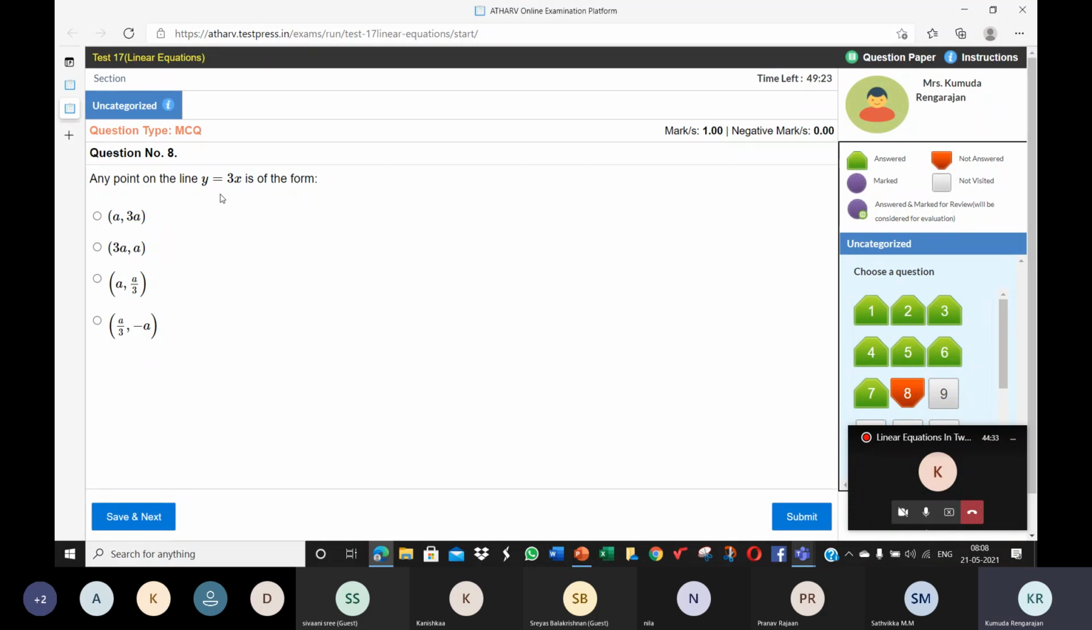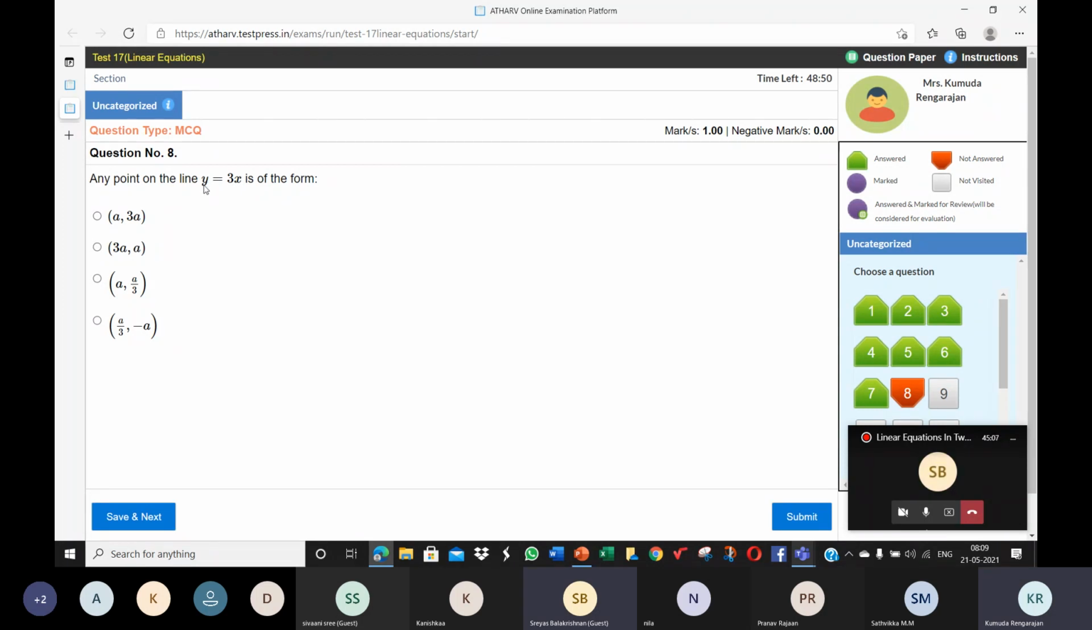Any point on the line y is equal to 3x is of the form. So what you see here, the y coordinate is 3 times the x coordinate. Y is equal to 3x. Just read this once or twice slowly. Y, that is the y coordinate, is 3 times the x coordinate. Ma'am, a is equal to a comma 3a.